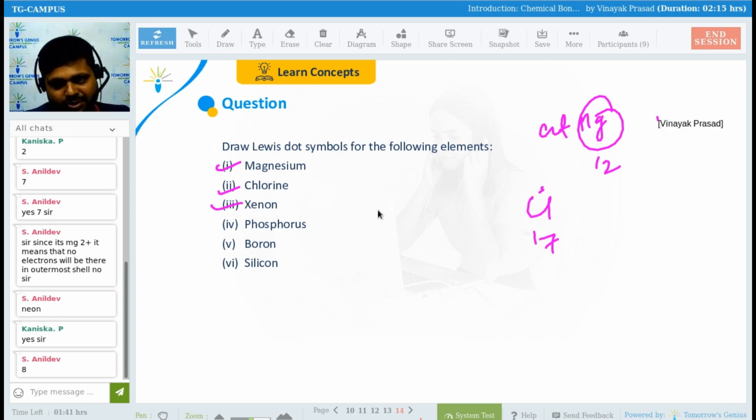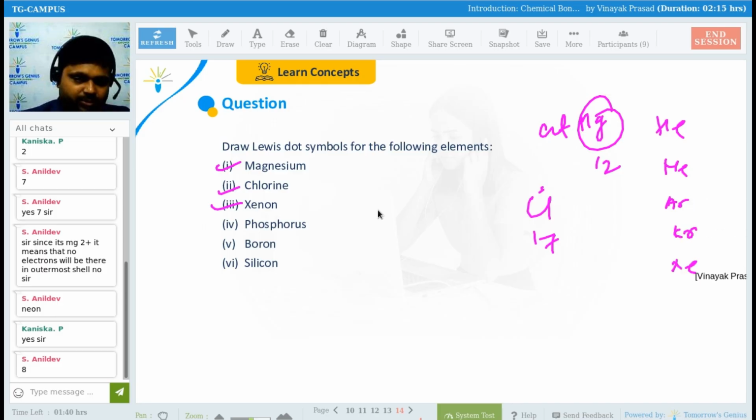Xenon. So xenon will be coming at what number? Helium, neon, argon, krypton, and xenon. So there will be 0 electrons in the outermost shell. This is what? Inert gas. Inert gas, guys. So 0 electrons will be in the outermost shell. Yes or no? Please tell me.